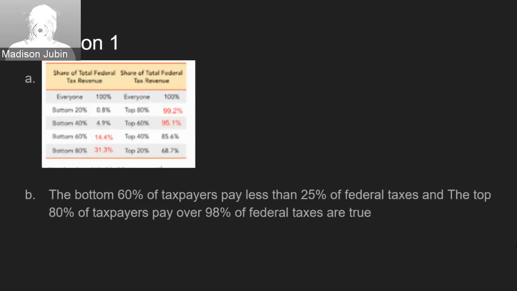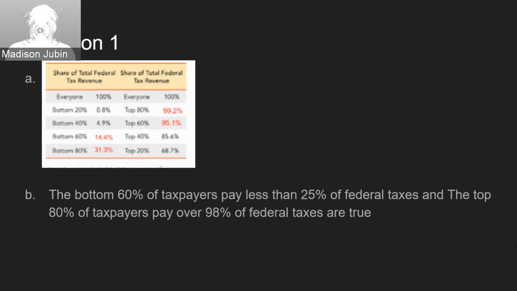Basically, just find the difference for each. So the bottom 20% is 0.8%, top 80% is 99.2%, bottom 40% is 4.9%, top 60% is 95.1%, bottom 60% is 4.4%, the top 40% is 85.6%, bottom 80% is 31.3%, the top 20% is 68.7%.